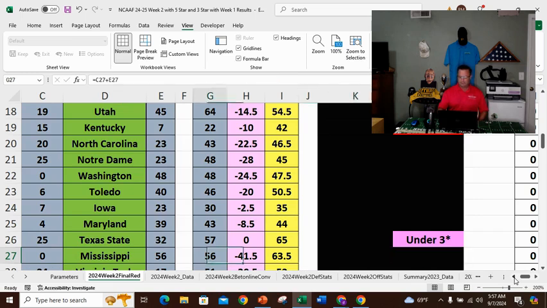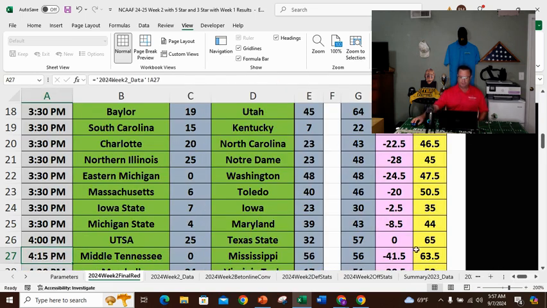I mean, game after game. Charlotte, North Carolina, Notre Dame. Oh, Notre Dame, look at that. They're giving up 28 points, and they're going to lose to Northern Illinois. I actually have to check that game out. Even with the minus 28, somehow that seems flawed. So I'm obviously not betting these games, 22.5. A lot of these, believe it or not, come down to a couple stats. Do not bet in my system, week two. Now, again, people are going to laugh. Oh, my God, you have Notre Dame losing. No, I don't. No, I don't.